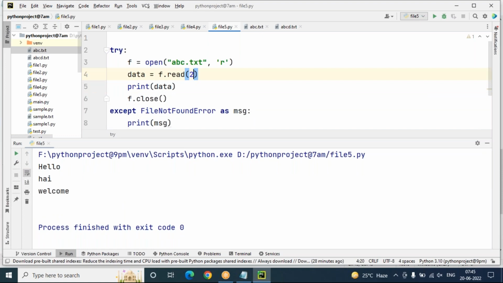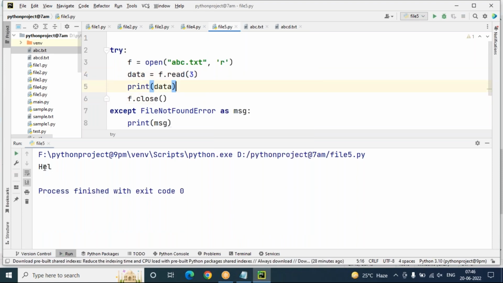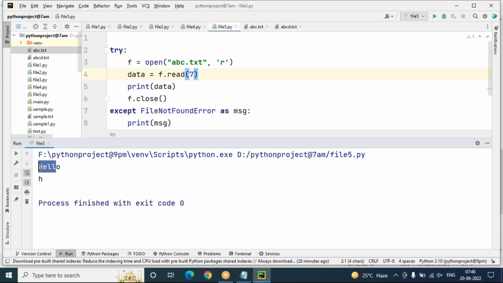Read of n, in the sense what? I want to read only 3 characters from the file. N number of characters: 3 means only 3 characters are read, HEL. Suppose here I want to take 6 or 7 characters. What does 7 characters mean here? HELLO is 5 characters, there is a space after hello, that is 6 characters, and H makes 7 characters. To read the entire file we use read like this. To read a number of characters, we use n number of characters.